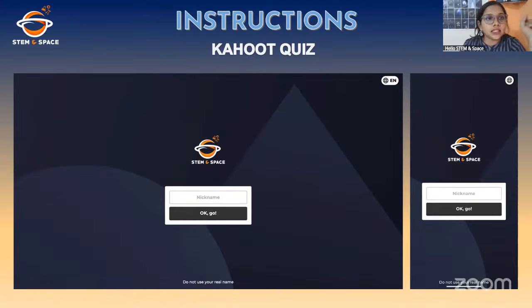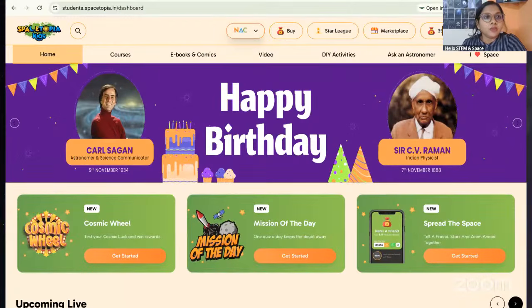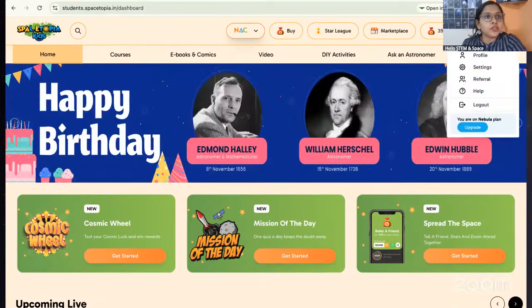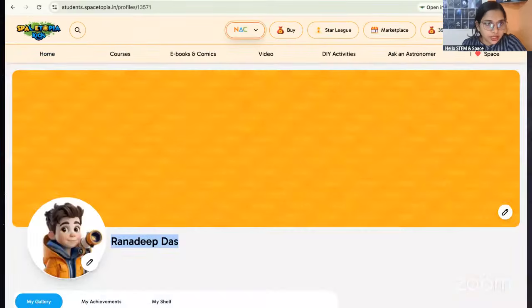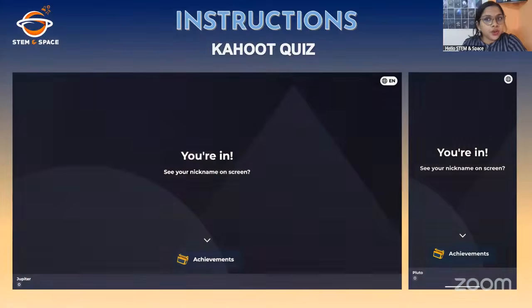You have to enter your name in that box. Make sure that you write your registered name on Spacetopia so that it helps us to track your participation properly. If you don't know your username, go to the website, where in the top right corner there is an option to see your profile. Just click on it, and you will get your username. Copy paste the name. Once you type your name, click the OK, Go button, and that will take you to this page.